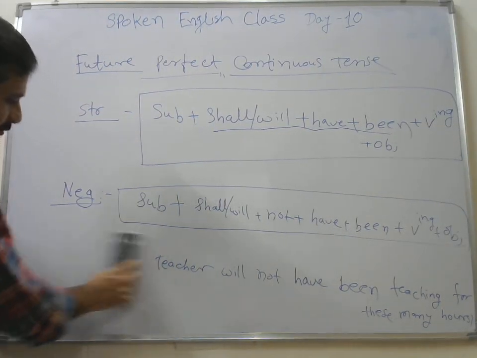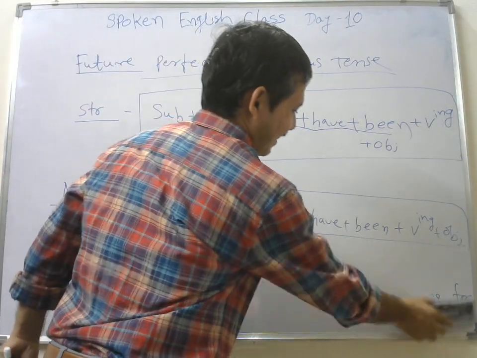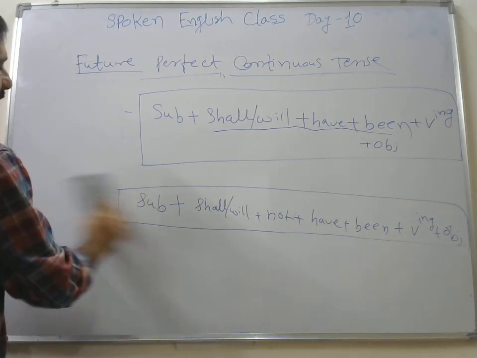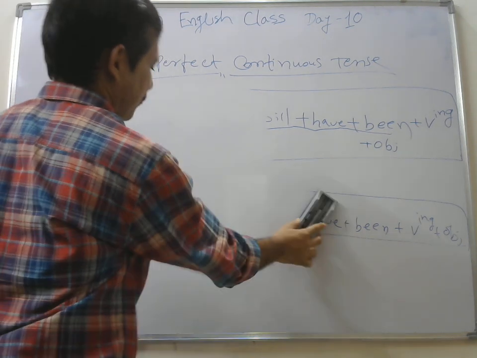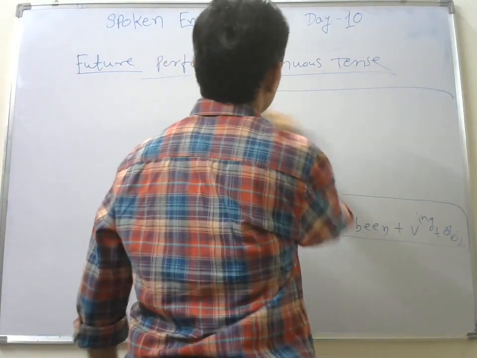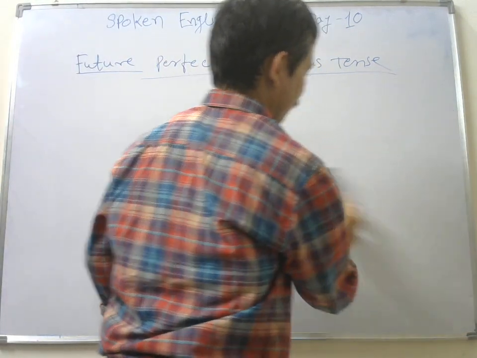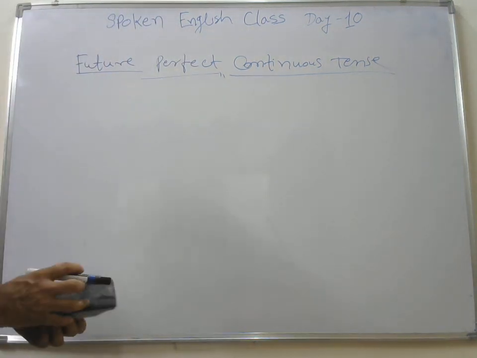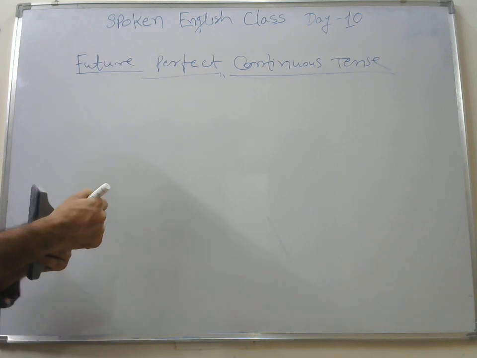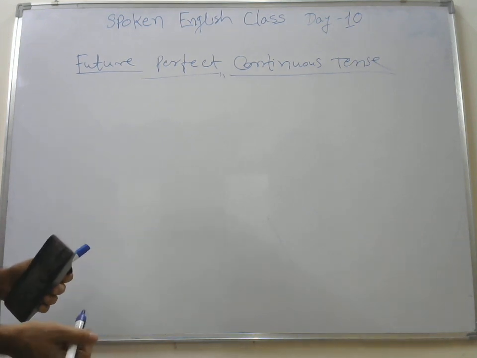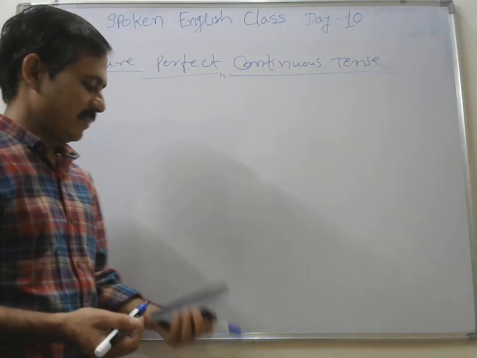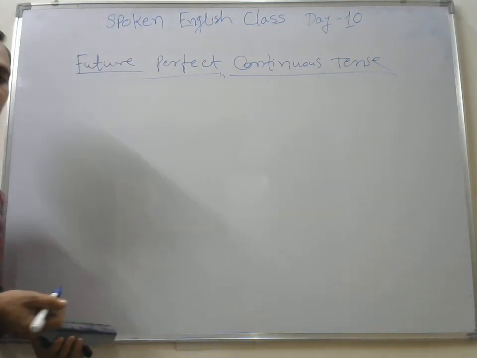So yeah, the structure is quite long. It has taken the entire board. Let me erase these. We'll have some more examples. So this is your last tense friends. After that, you are familiar with all sorts of formats and structures.